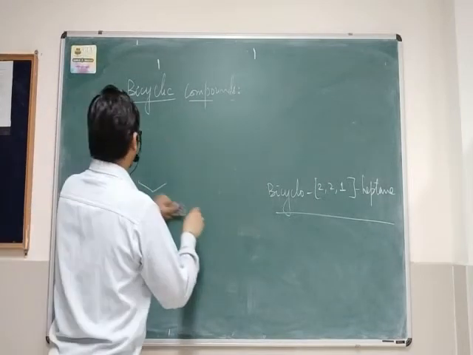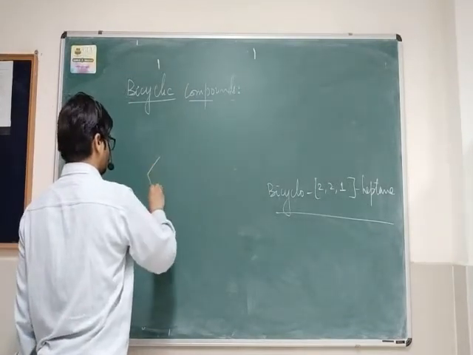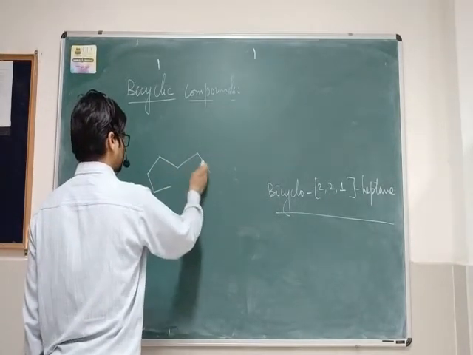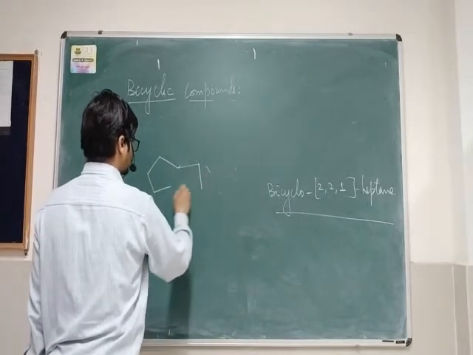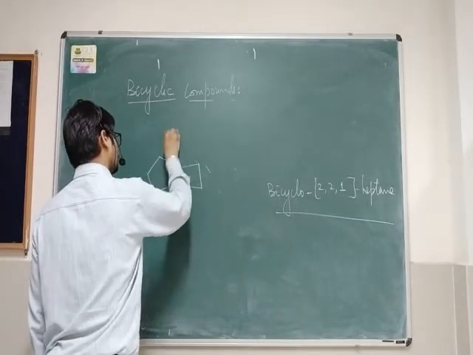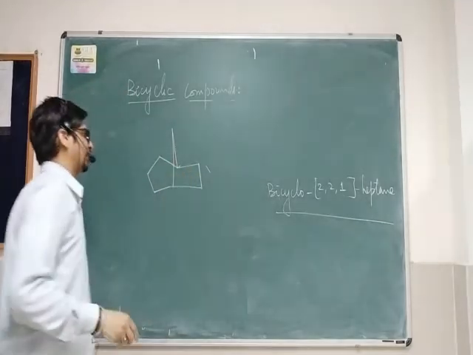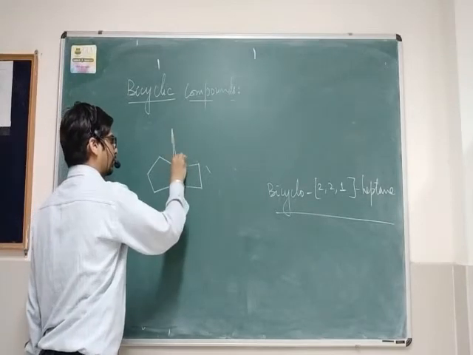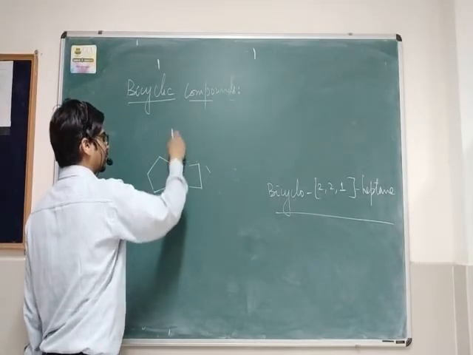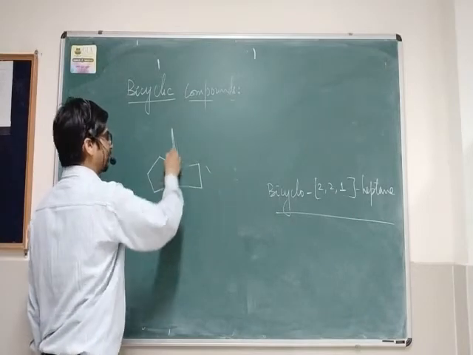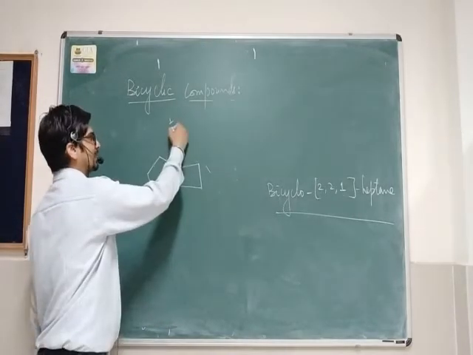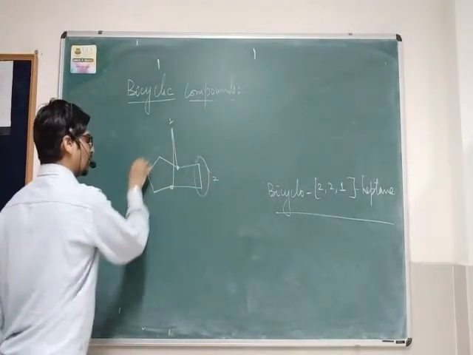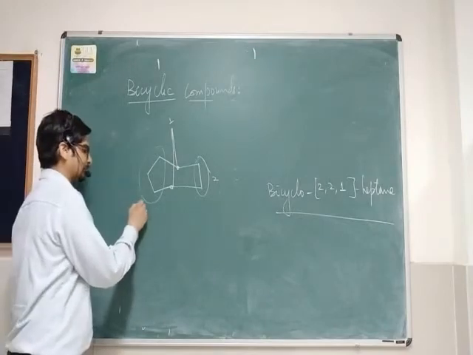Now let's take another example. Now you see this molecule. So in this molecule you can see, let me number this. This is the bridge, and the bridge contains one carbon. You can see there is one carbon only. At one side of the bridge you have two carbons. On the other hand you have three carbons.